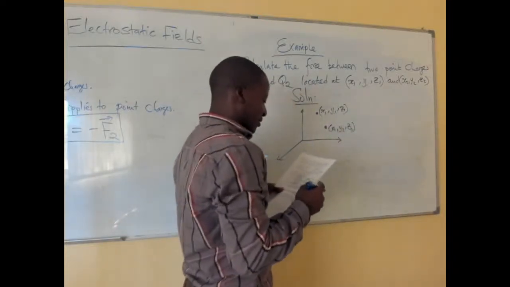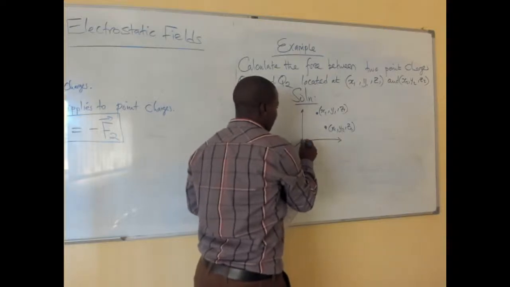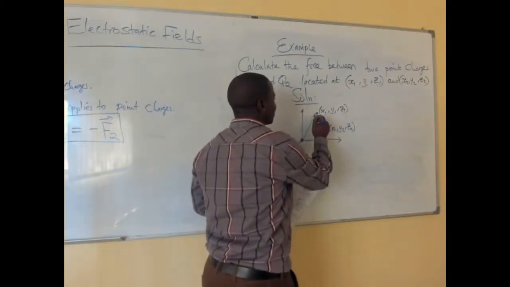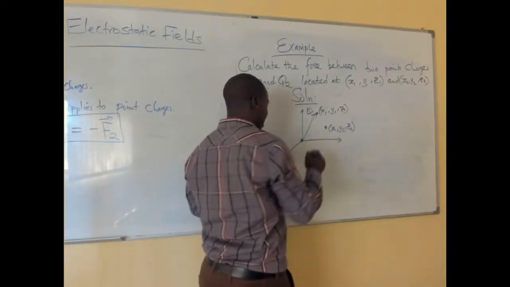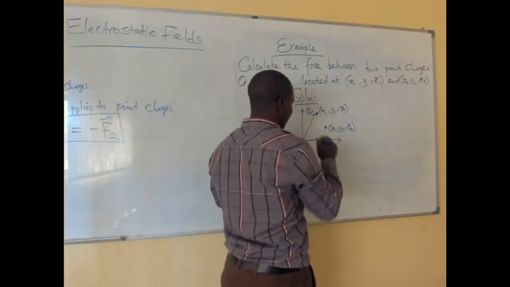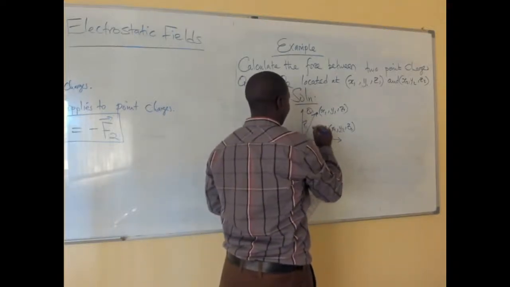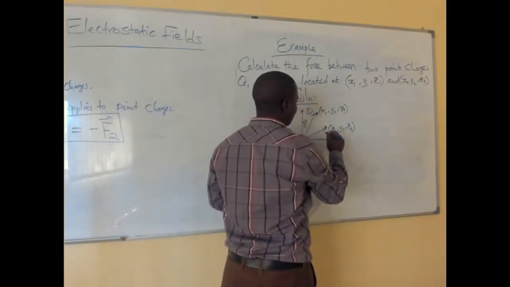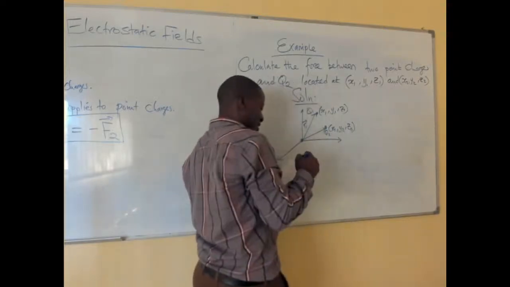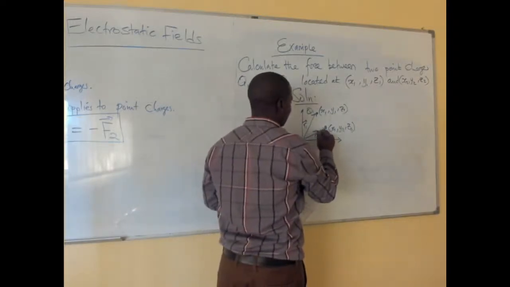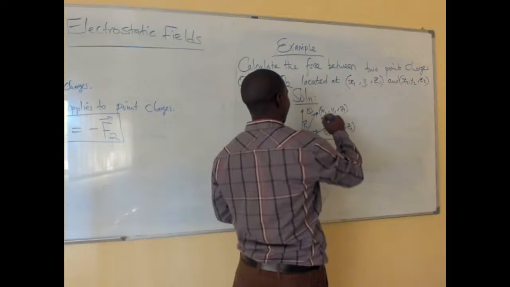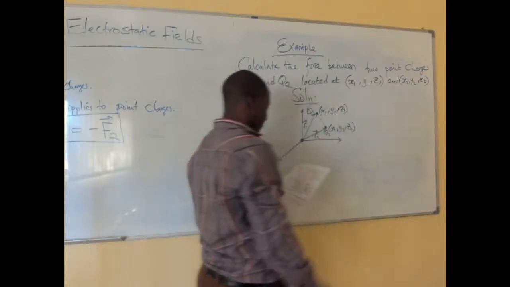So meaning, a vector from the origin to that point is what we are calling q1, and this is the distance, this r1, then here to q2, we are calling this r2, then we have the connector there.